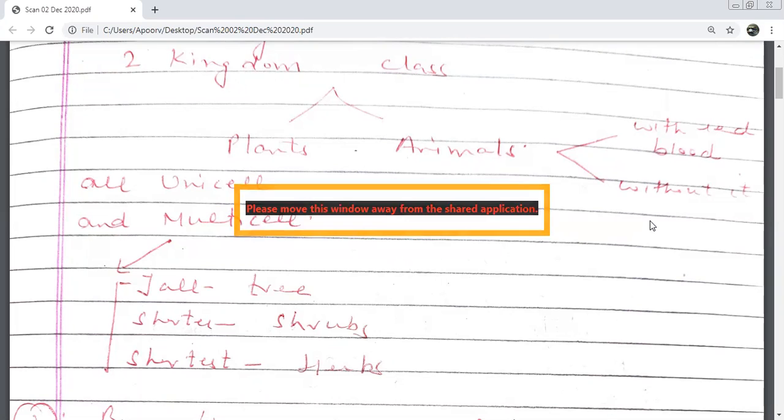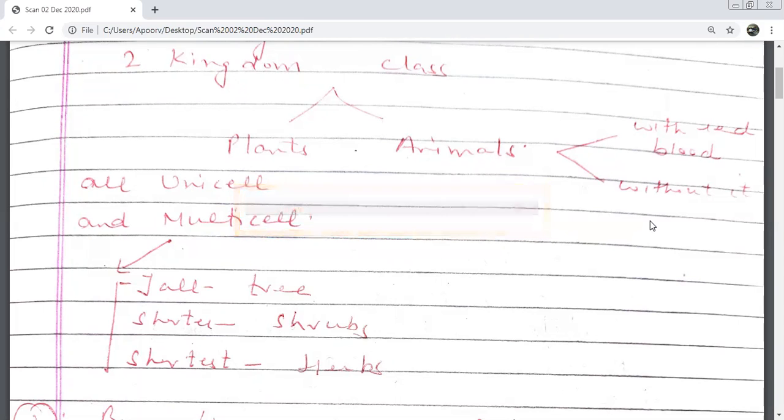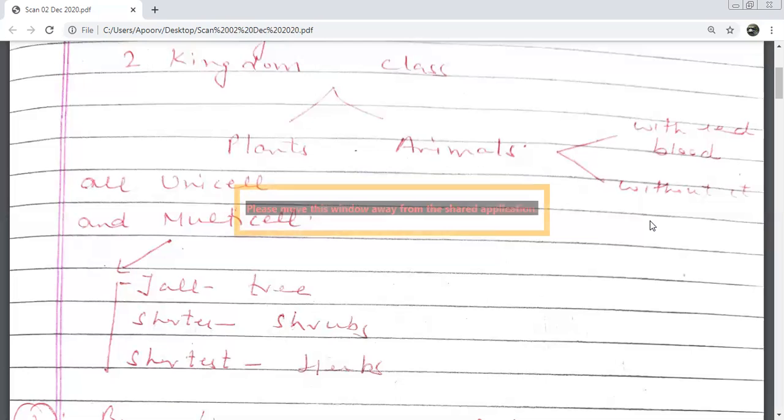So when we talk about the history of classification, सबसे पहले किसकी याद आएगी? Aristotle. How many kingdoms? 2. Name the 2 kingdoms. Plants and animals. So he put separate categories for unicellular and multicellular plants, or he put them all in the same category only? Same category. Though he tried to differentiate plants on the basis of their height. What are the 3 categories he talked about? Trees, shrubs, and herbs.